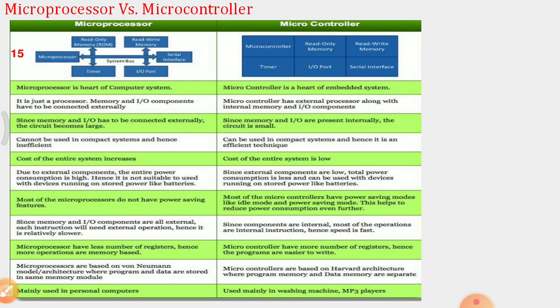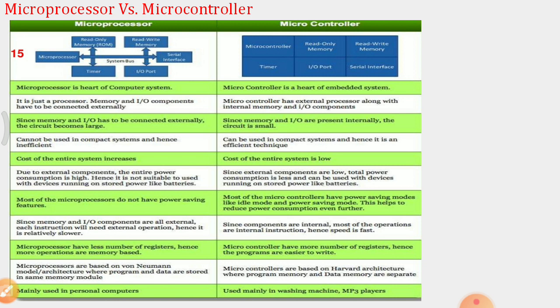Then if you go for the difference between the processor and the controller that the embedded system is going to use, here the processor is built around a number of units. In the figure in the first row, we can see that the processor is built up with many units. The microprocessor is outside and other units are connected to it through a system bus, whereas in a microcontroller all the units are inbuilt as a single module.